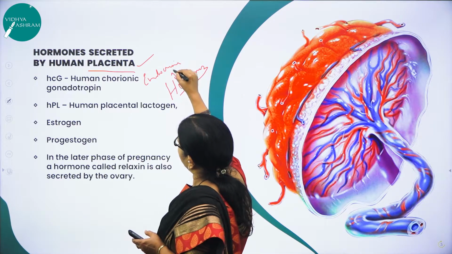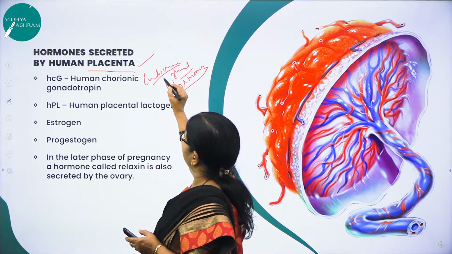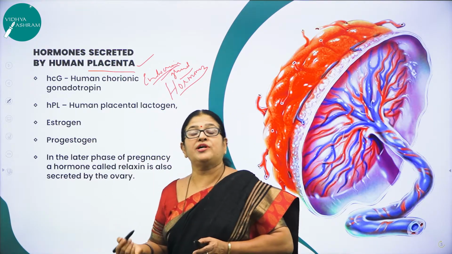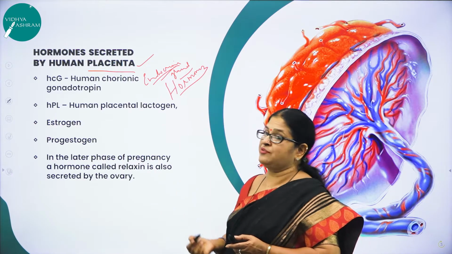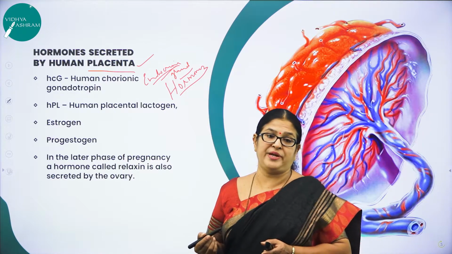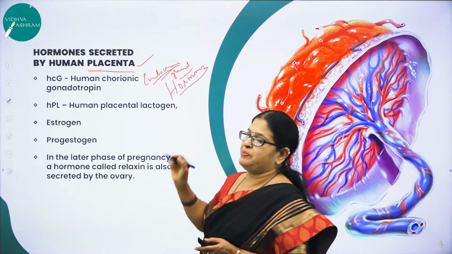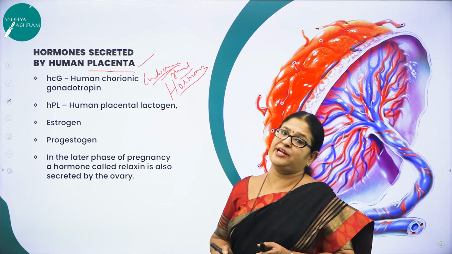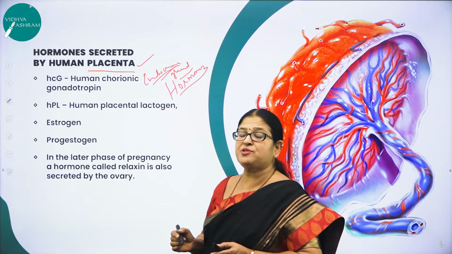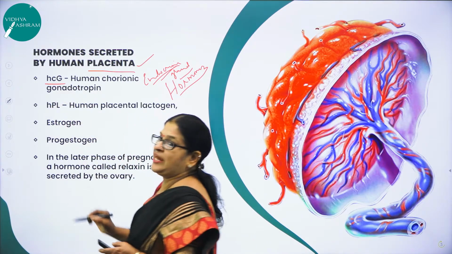See the unique feature of this placenta, right? It also acts as what? An endocrine gland. So what is the very important significance of an endocrine gland? It secretes certain secretions which have a great role to play in various physiological processes of the body. And this placenta also acts as an endocrine gland. How? By producing certain important hormones. Like what? Like one called HCG.